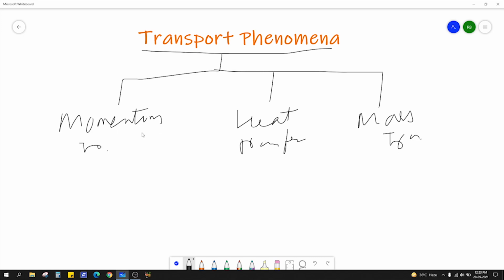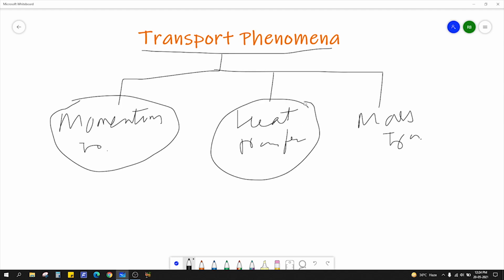You already studied one part each earlier. Like you have studied fluid mechanics, where basically you are studying momentum transfer, but nobody told you earlier. In this course, you will know why fluid mechanics is momentum transfer, and what exactly the famous equation, Newton's law of viscosity, is. It is nothing but a momentum transfer equation.